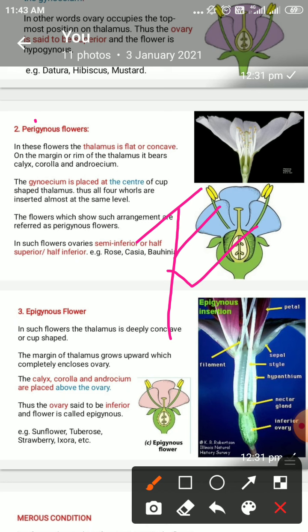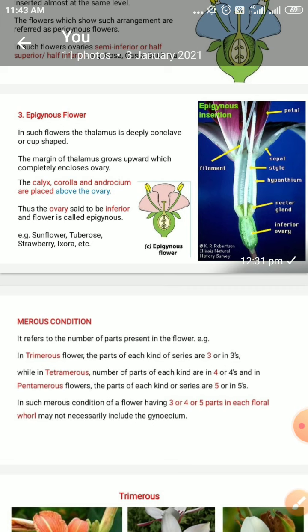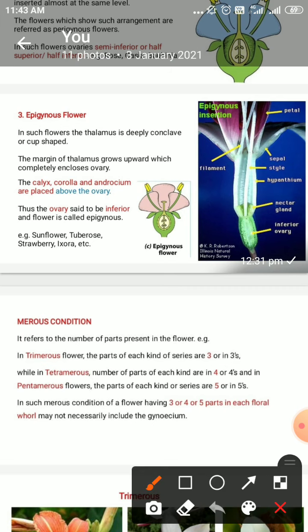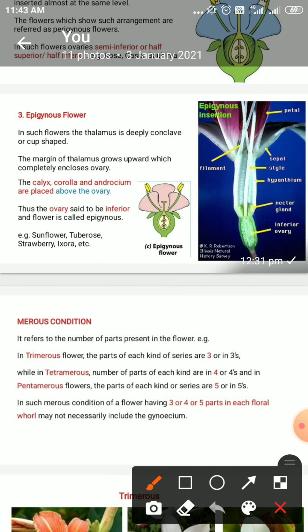Now, the third type of flowers is called epigynous flowers. For example, epigynous flowers are seen in the Nishigandha plant. It is also seen in the cucurbits we have discussed, such as dangar, bhopala, kakdi. These plants show an inferior ovary. The ovary is below, the rest of the organs are above. Calyx, corolla, androecium are above, and the ovary is below.